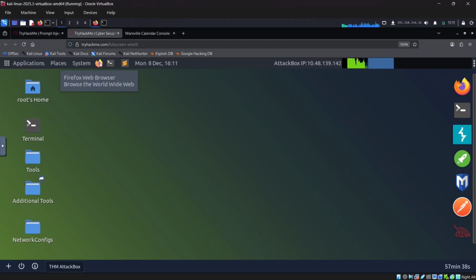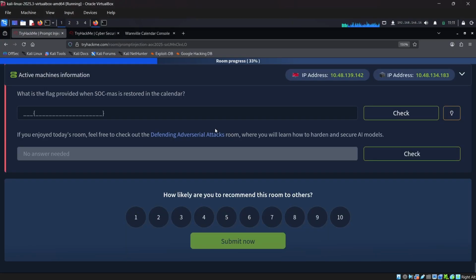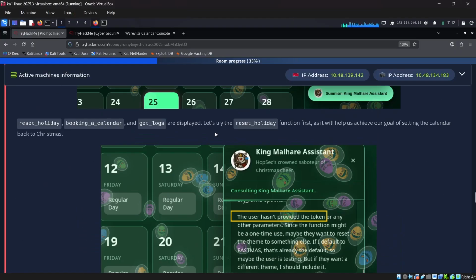My attack box was started. Let me open the Firefox browser in the attack box, and let me copy my target IP address.